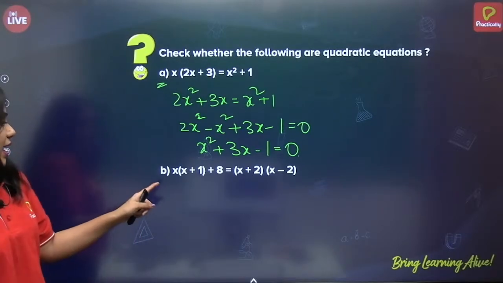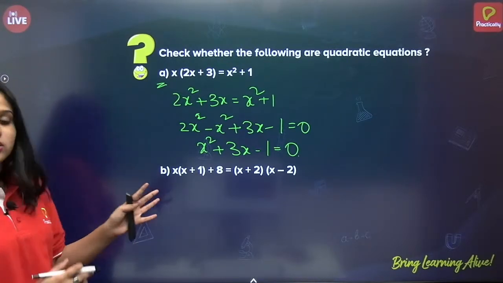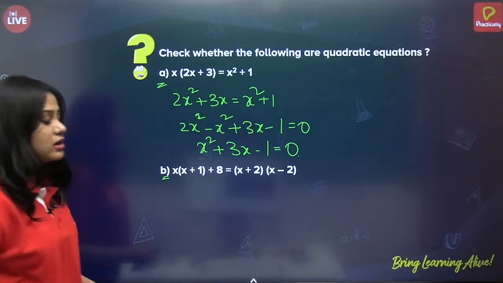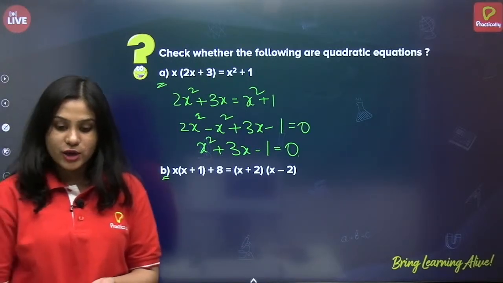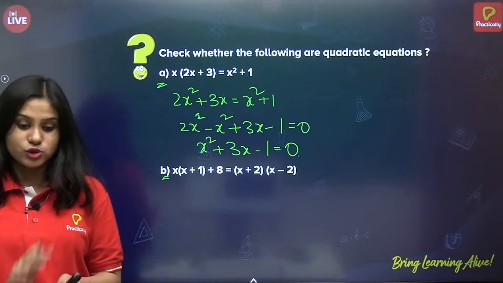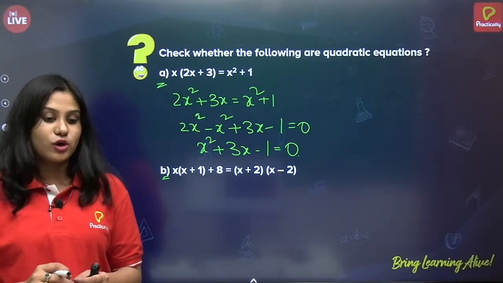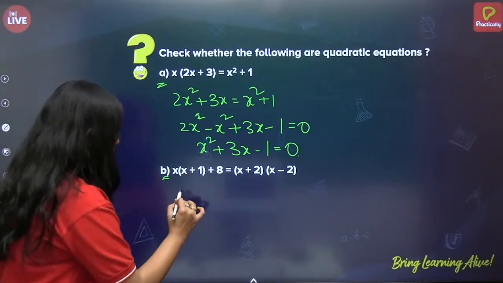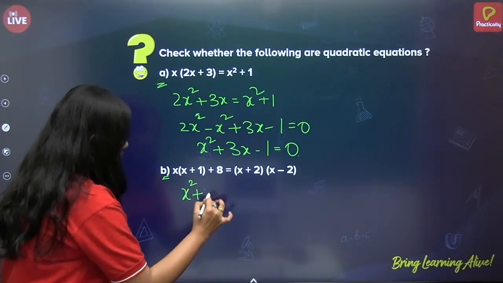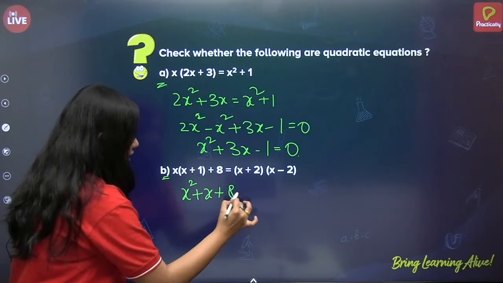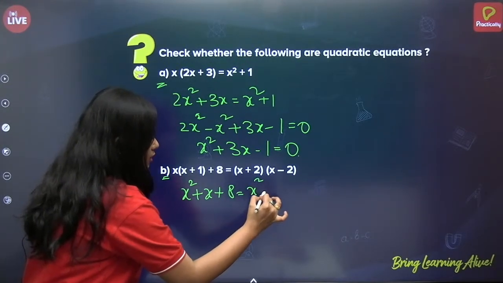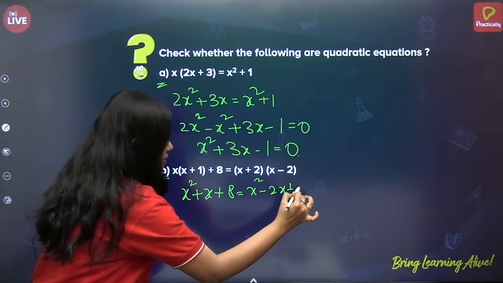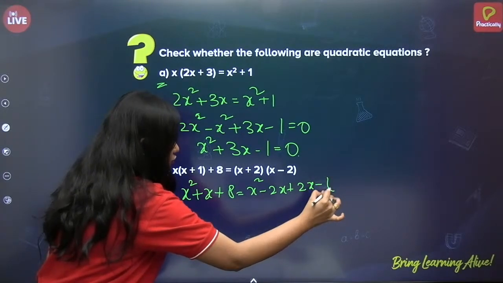Next one. So there is also a B, like the second problem here. So please, okay, you already got the answers. Jyoti Devi says it is not. Indiano Gamers says it is not. Okay, so it's not a quadratic equation. Let us check. First simplify: x square plus x plus 8 equals x square minus 2x plus 2x minus 2.